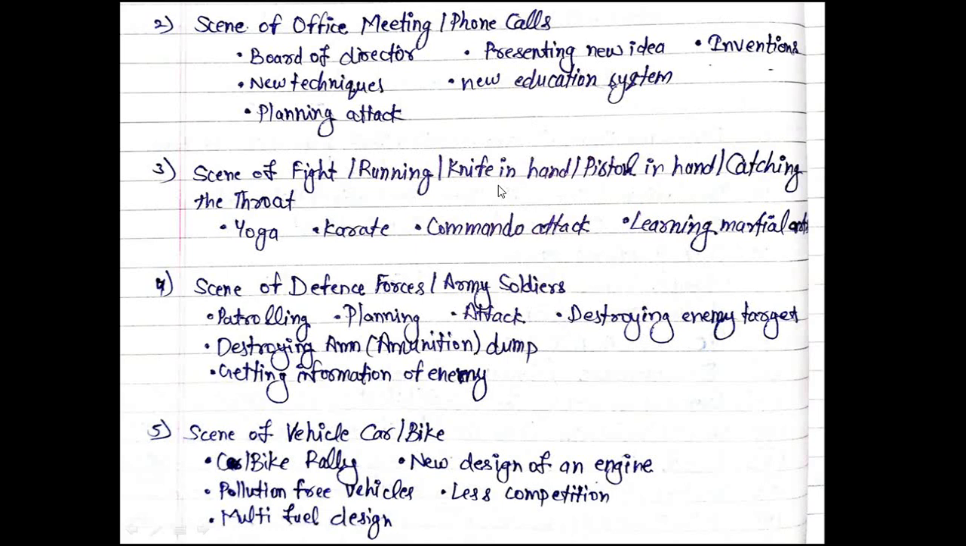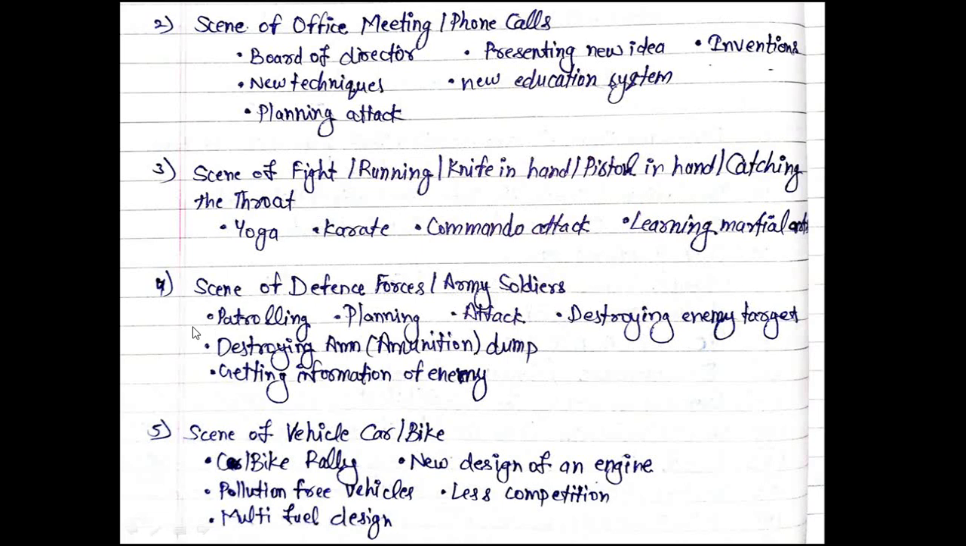Now third is the scene of a fight. You have seen running, a knife in a hand, a pistol in a hand, catching the throat, all negative scenes. So you can utilize it like practicing yoga, practicing karate, a commando attack, learning martial arts. Now with a knife in a hand, you can utilize it in a positive way. What is he going to do? He is unable to open his school door or office door. He has lost his key, and so with a knife he is trying to open the lock of his door. So this is a positive story. Like this, from the negative you have to think of a solution as well as a positive theme. Or he is practicing yoga, karate or any martial art.